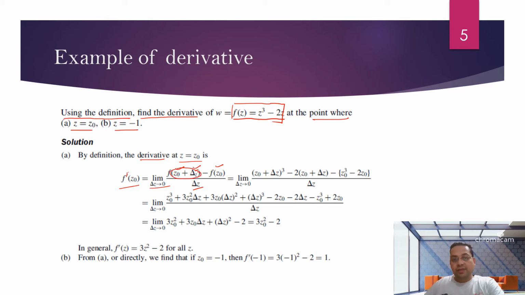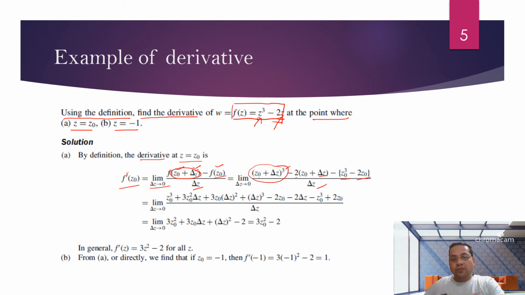If we replace this value, we get (z0 + delta z) whole cube minus 2(z0 + delta z) minus f(z0), where f(z0) is z0 cube minus 2 z0, upon delta z.